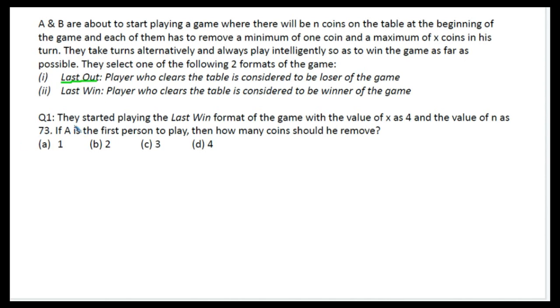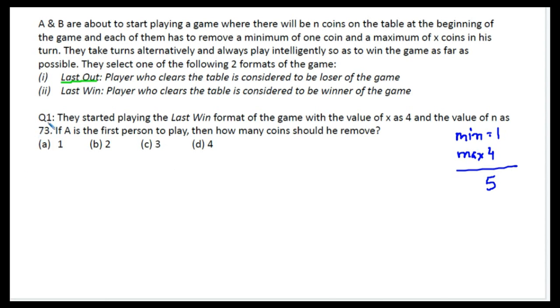Now the first question is, they started playing the last win format of the game. So that means the last coin should be picked up by the winner of the game, with the value of x as 4. So we get minimum is 1, maximum is 4, so your controlling number comes out to be 5, and the value of n as 73.